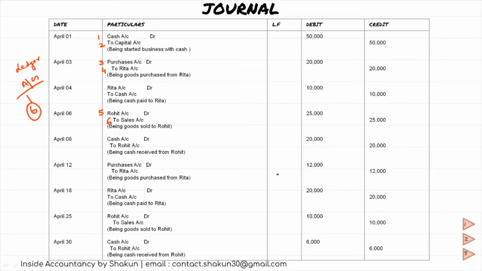While posting, I will look at one account at a time. If a big question for ledger posting comes, I will not do it entry by entry. It will take a lot of time. So I will do it account by account. That will save my time. Okay, I'll explain what I mean.